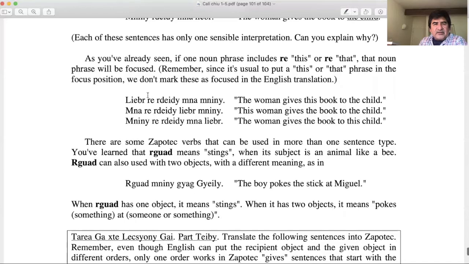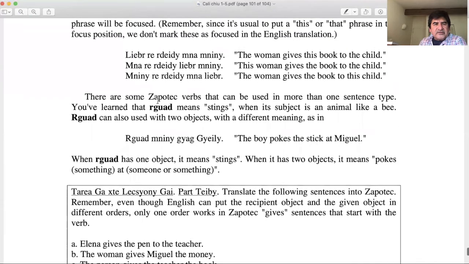So here we have the woman gives this book to the child. And in Zapotec we say, lieve re, rdeid, mnavnin. The next one, mnare, rdeid, lieve mnin. The next one, nin re, rdeid, mna liever. So again, remember, this is a focus sentence.